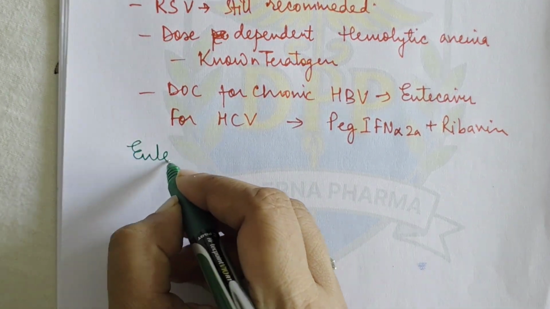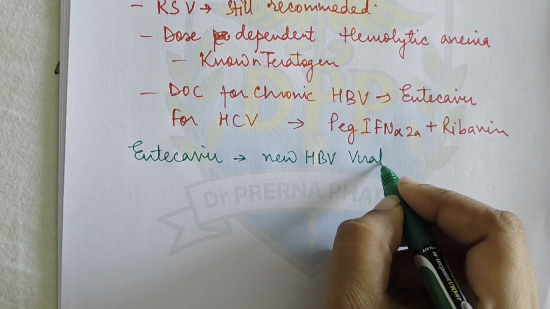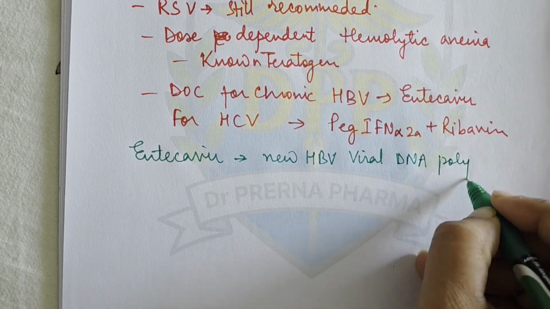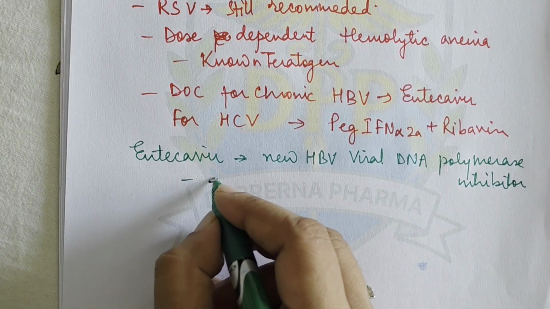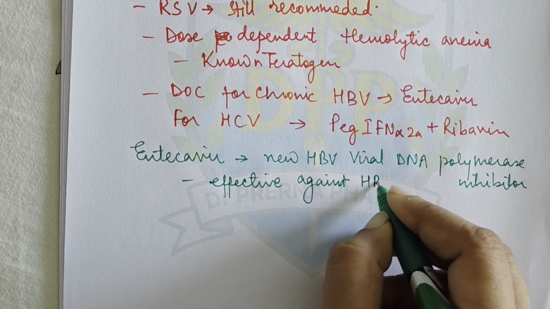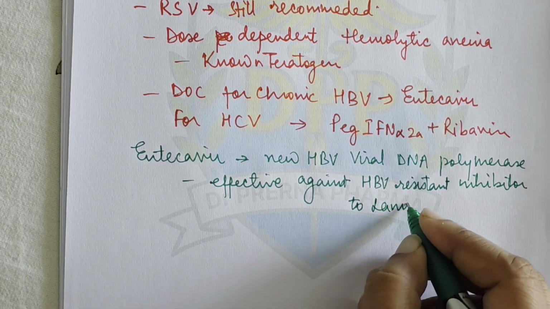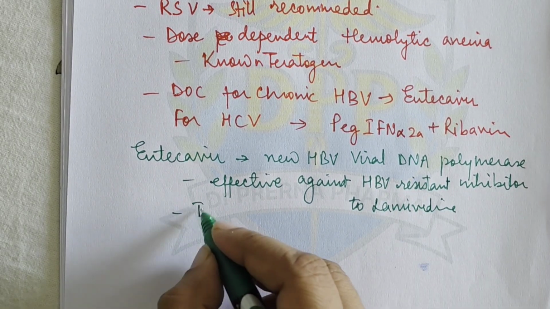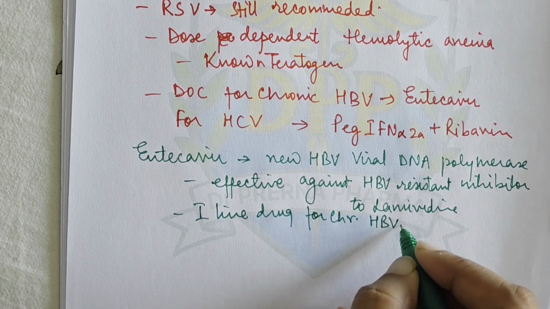Another drug is entecavir. Entecavir is a new HBV viral DNA polymerase inhibitor. It is effective against HBV resistant to lamivudine, and it has become the first line drug for chronic HBV infection.